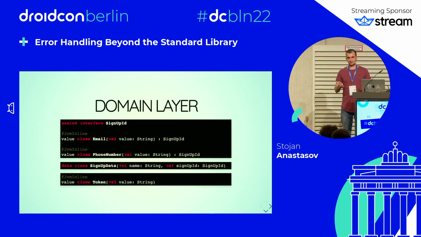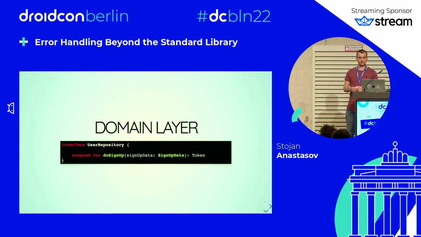Then I also have an inline class for the token that the backend returns. I will also create a user repository that does the sign-up by calling Retrofit. And here I'm working with the domain types. This inverts the dependencies between the data layer and the domain layer. It makes the data layer depend on the domain layer.